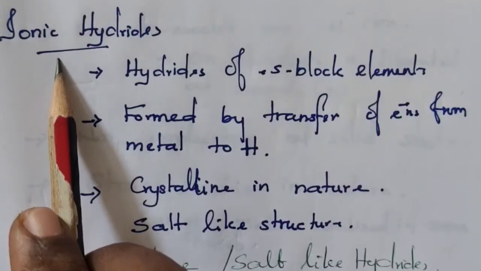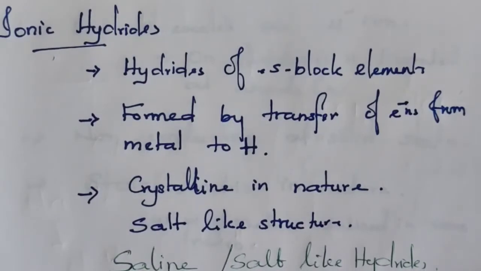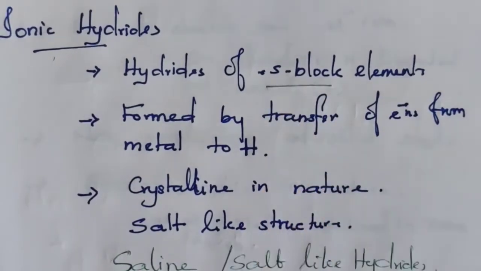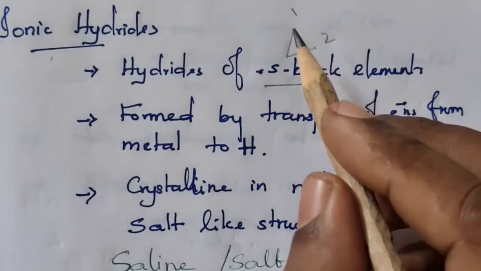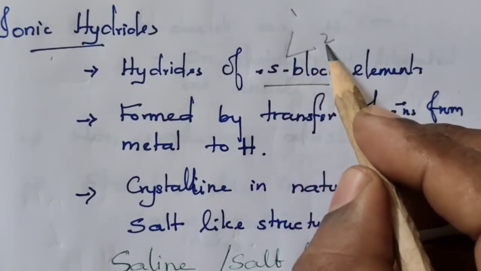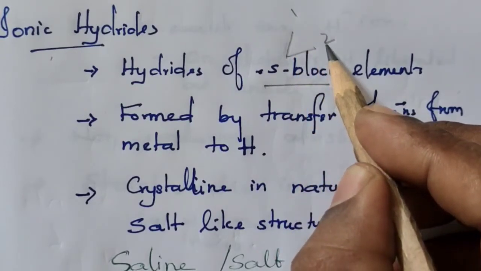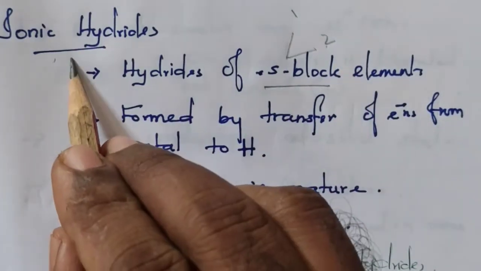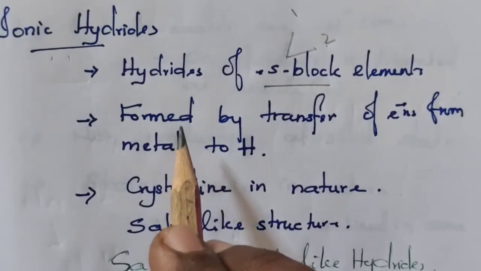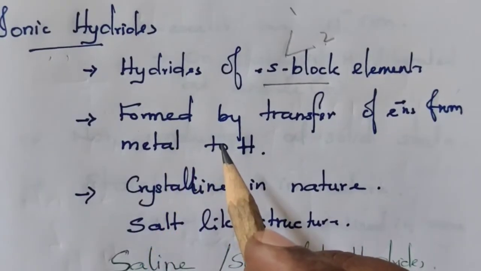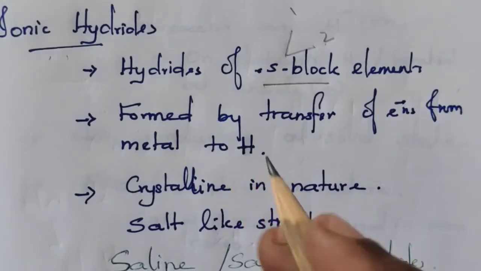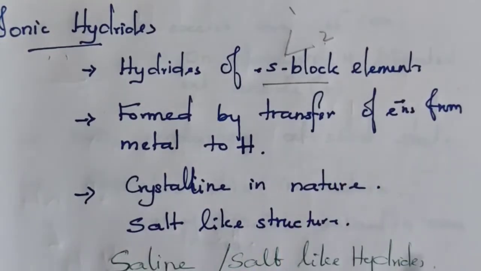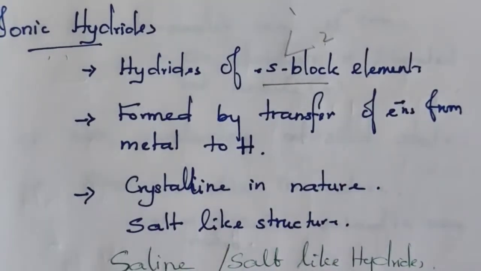Ionic hydrides. These are the hydrides of s block elements. You know that s block elements means group 1 and 2 elements, that is, both alkali metals and alkaline earth metals. The hydrides formed by group 1 and 2 elements are known as ionic hydrides. How are these hydrides formed? Just like sodium chloride forms. How does sodium chloride form? By transferring one electron from sodium to chlorine.